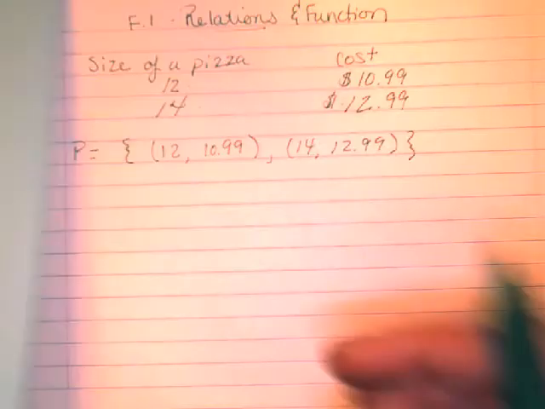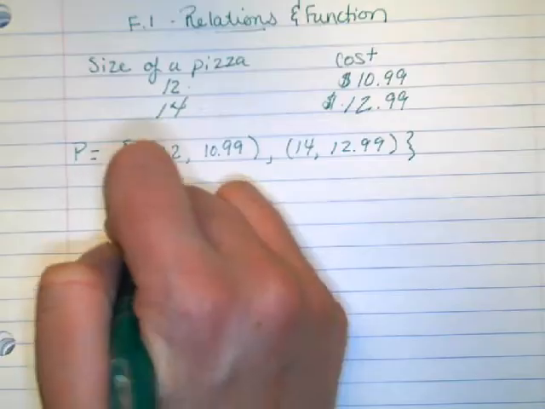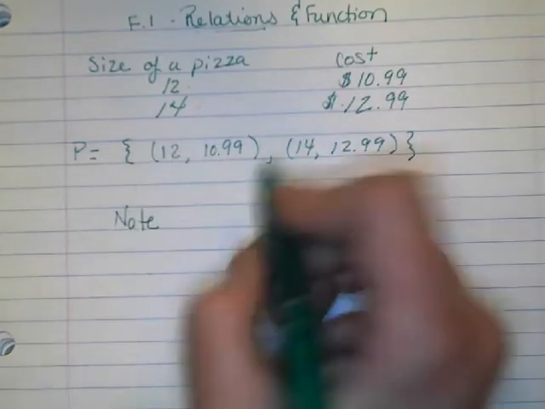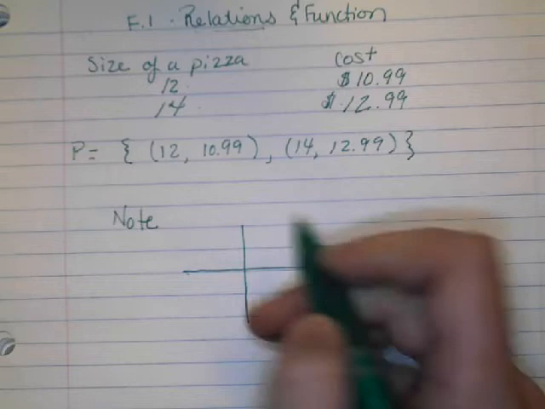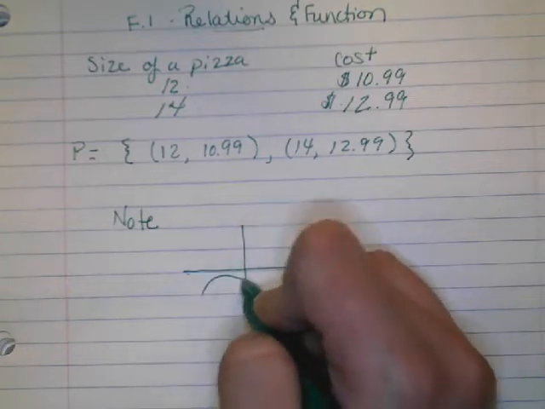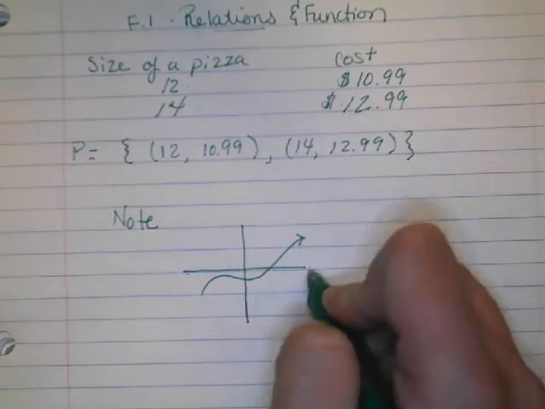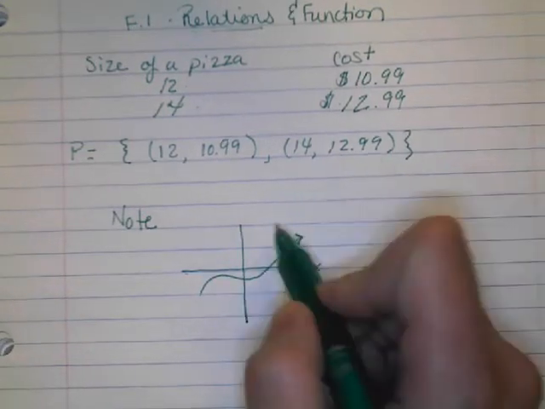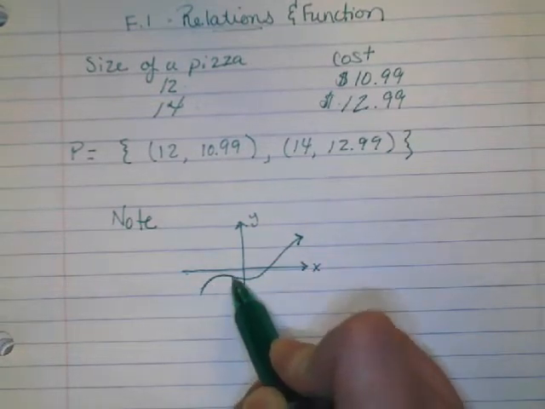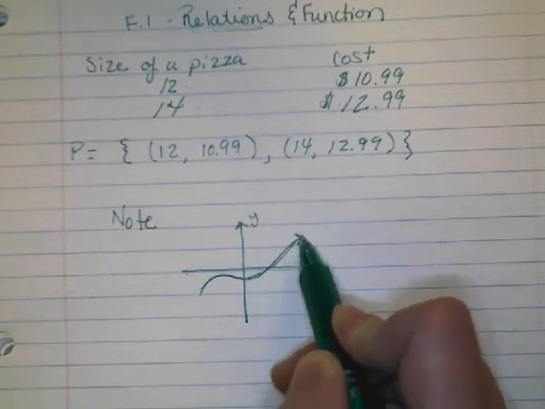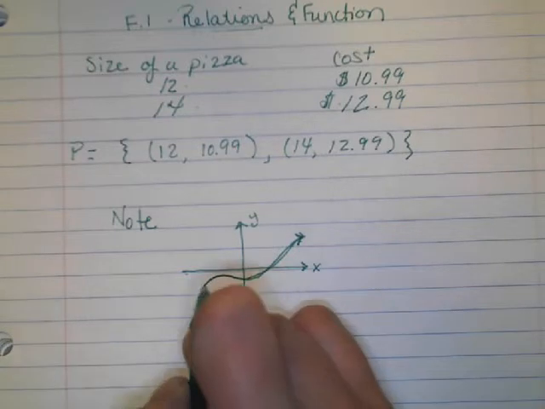Now, I want you to note that any graph, let's say I have a graph that's this squiggly line here, okay? This is the x-axis, this is the y-axis. And this graph here is a set of ordered pairs.